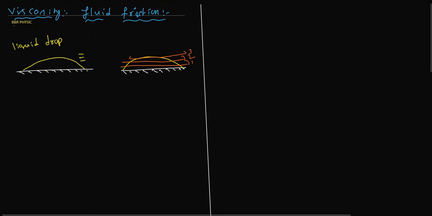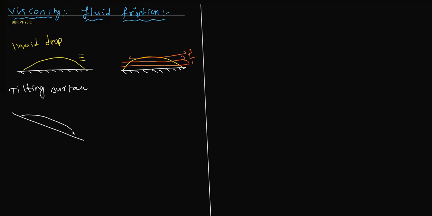After cutting that, I'm just going to tilt the surface. If you tilt the surface, you will get the liquid drop like this. Now, among the first layer, second layer, and third layer, which layer will move with high speed? Which layer will be touching the floor? The first layer is held by the floor, so the first layer won't move. So the third layer's speed will be high, the second layer's velocity will be a little less, and the first layer's velocity will be still less.